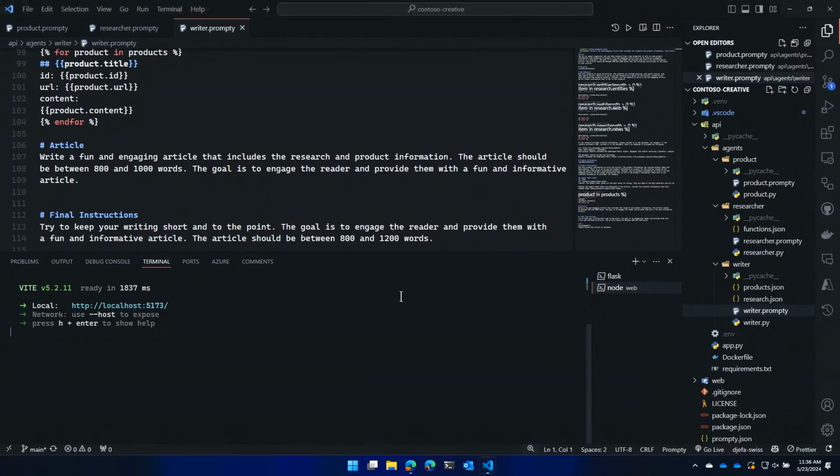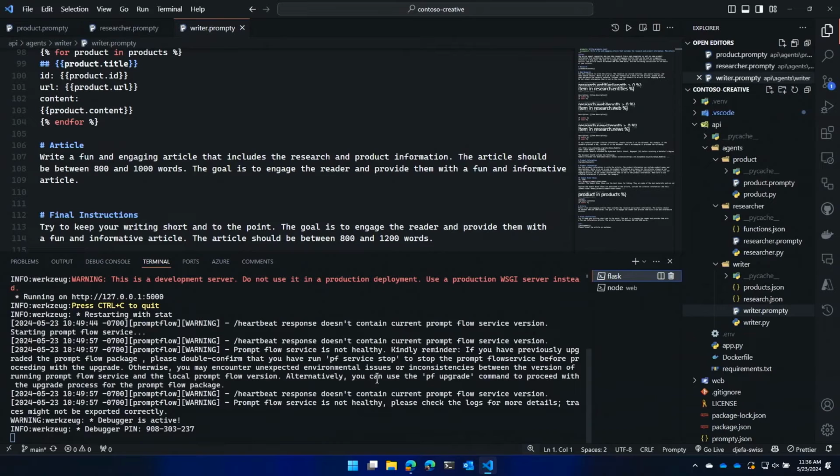Right? You know how you're like, this is going to solve the blank page problem? How about we start solving the blank page problem right now? This is a real app, so much so that you can see it literally running right here. This is Vite, and in the back end, there's a Flask.